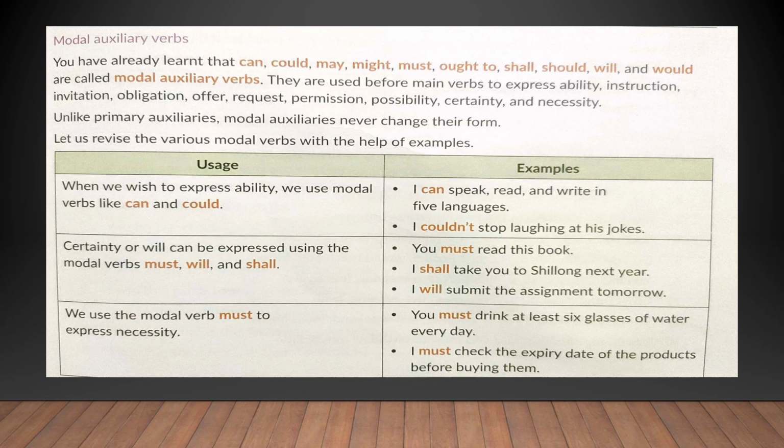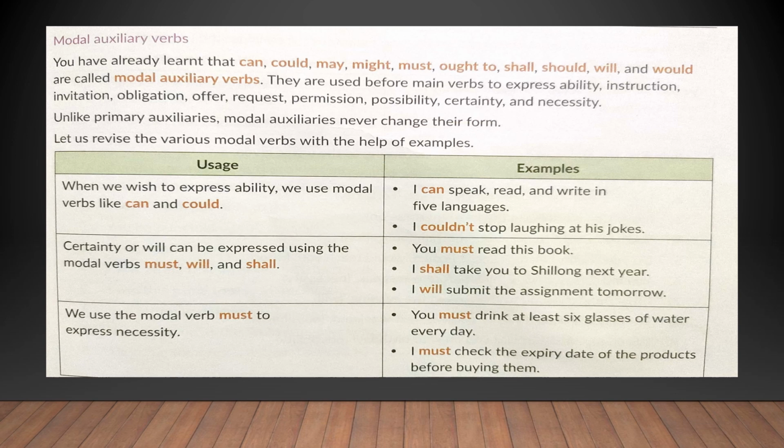So this is something worth highlighting. We know that primary auxiliary verbs have different forms, but modal auxiliary verbs, as highlighted in the textbook, can, could, may, might, must, etc., do not change their form. And the usage also is given in the table here. Let us go through it.